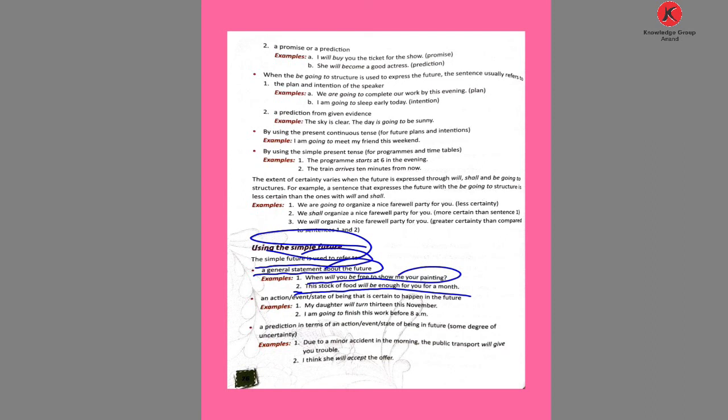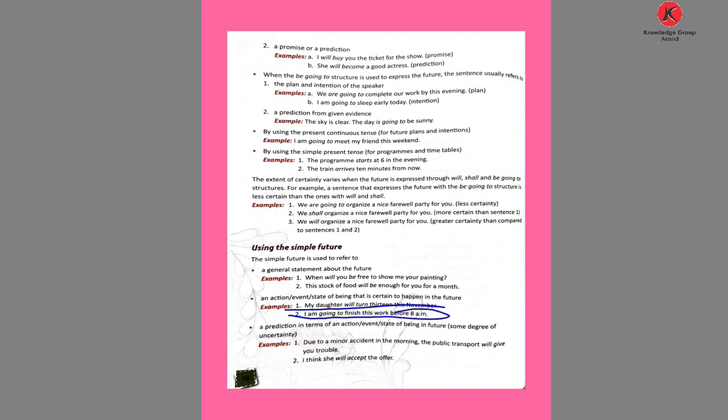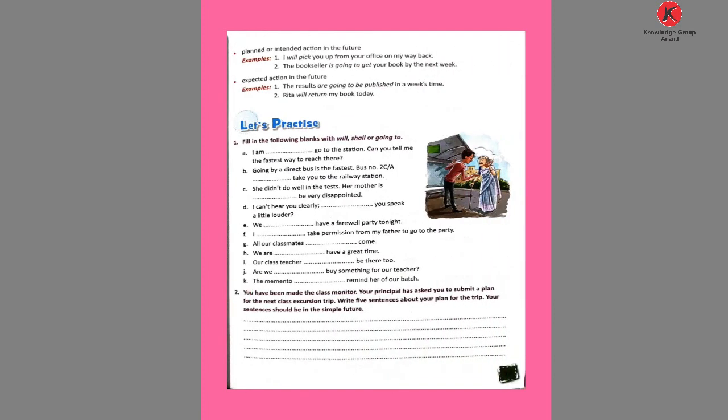But also an action or an event that is certain to happen in the future, not now. My daughter will turn 13 this November. I am going to finish this work before 8, showing the future action or event. So this is how we can use the simple future tense, in prediction, plan and intention.